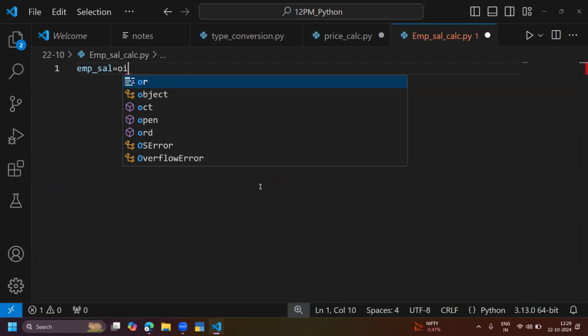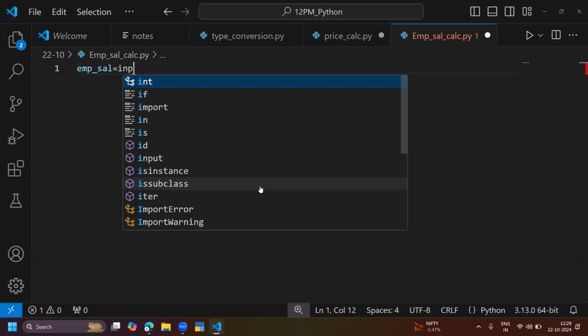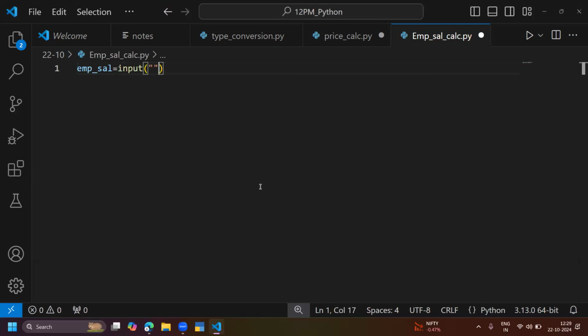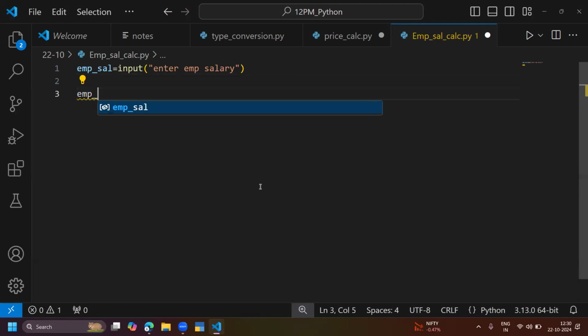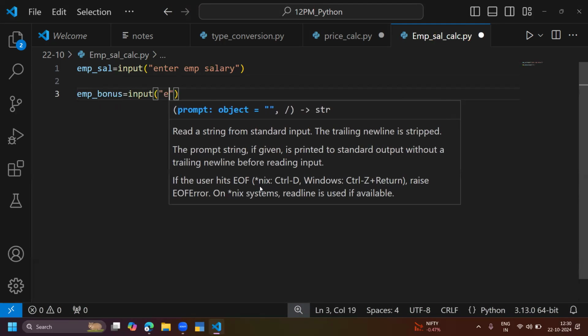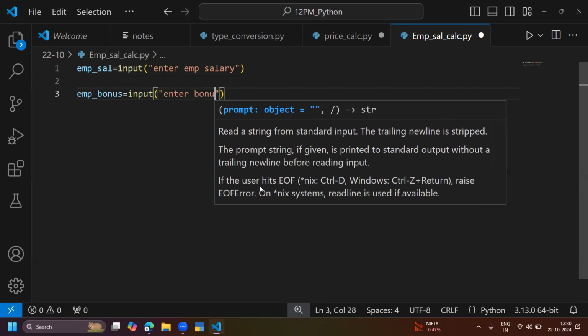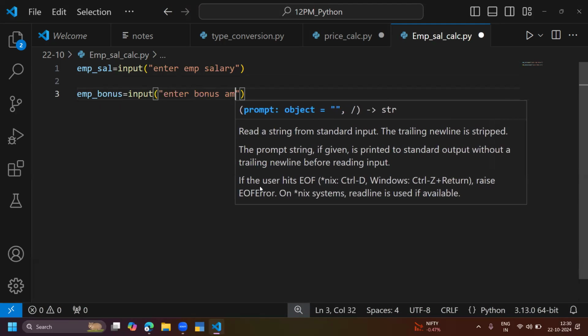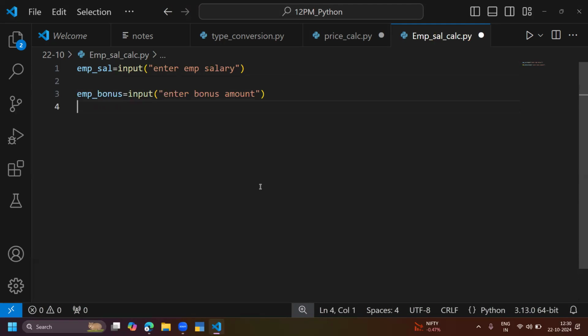Input: enter employee salary. One more input: EMP bonus, for example a Diwali bonus. Enter bonus amount.